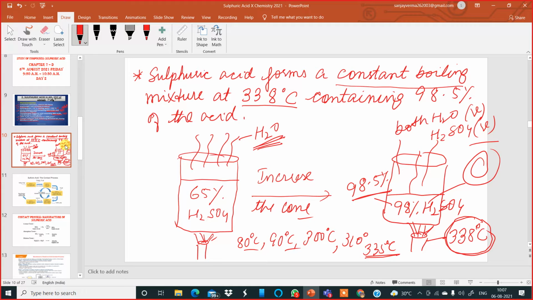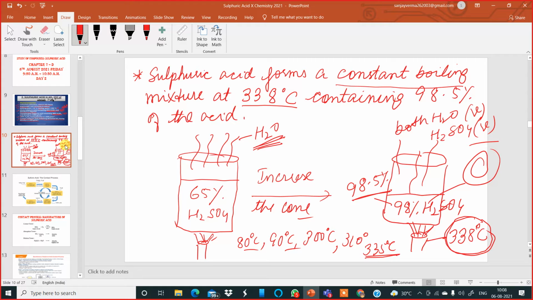A constant boiling mixture is a mixture which boils without any change in its composition. For sulfuric acid, you must remember the temperature at which it becomes a constant boiling mixture: it is 338 degrees Celsius, containing 98.5% of the acid.